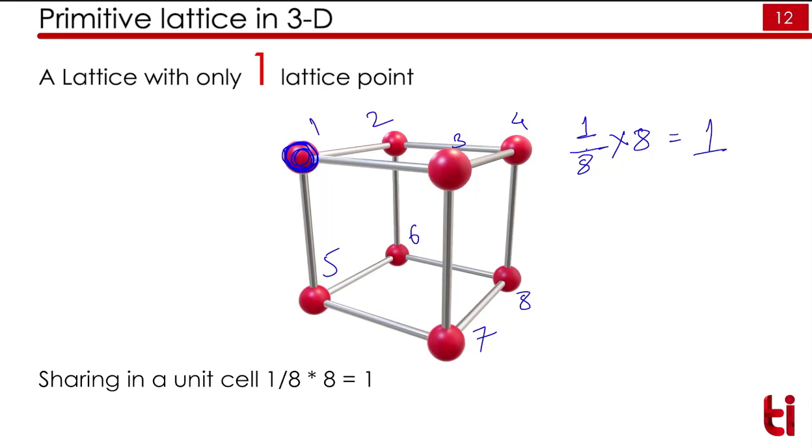So the lattice point shares 1/8 of a portion, and we have a total of 8 lattice points here. So total number of lattice points is equal to 1. So if a lattice contains only one lattice point, that we call a primitive lattice. A primitive lattice is a lattice which has only one lattice point.